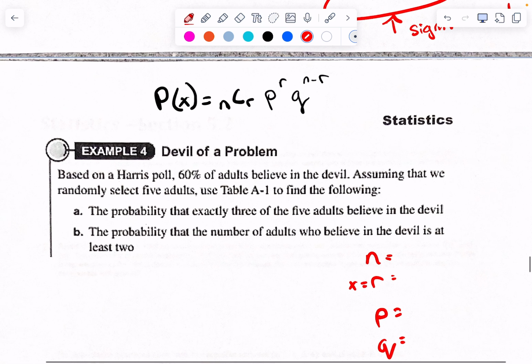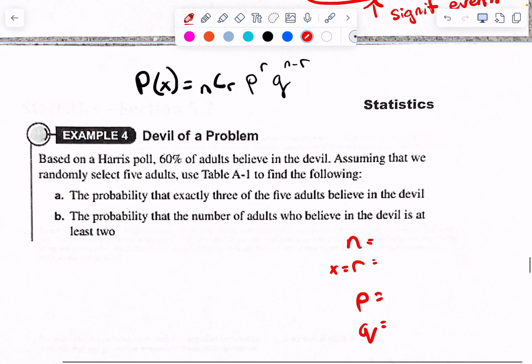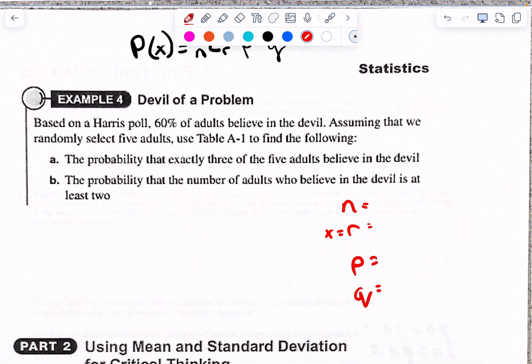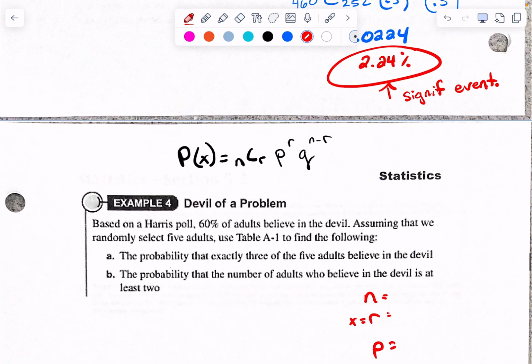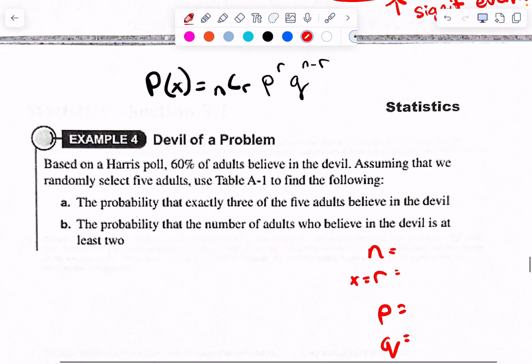There he is. Do you need any of them? No? Okay. So they call their R X, which is fine. Let's go through here and pull information out and put it here and we'll see what we get. So, based on a Harris poll, we're on example 4, on 5-2. I don't know.